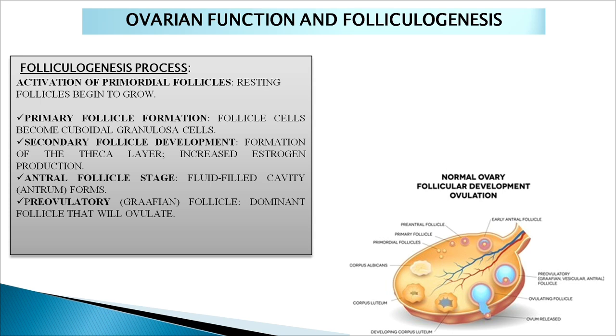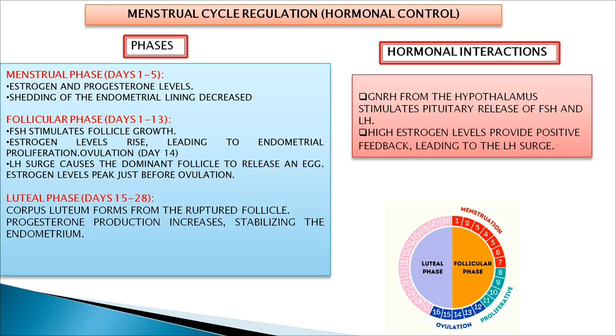Secondary follicle development happens with the formation of the theca layer under the effect of increased estrogen production. Then there is the formation of a fluid-filled cavity called antrum, and the follicles are called antral follicles. Then they enter the pre-ovulatory stage, called the graafian follicle, which means the dominant follicle that will ovulate during the ovulation.